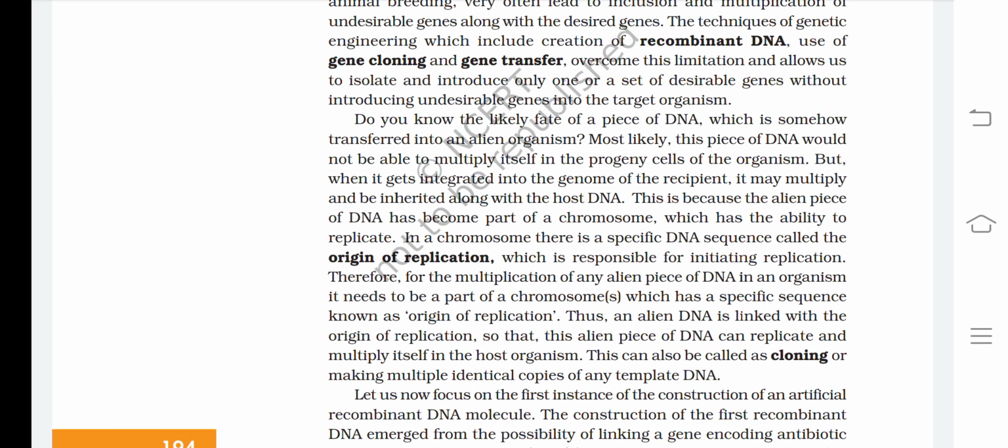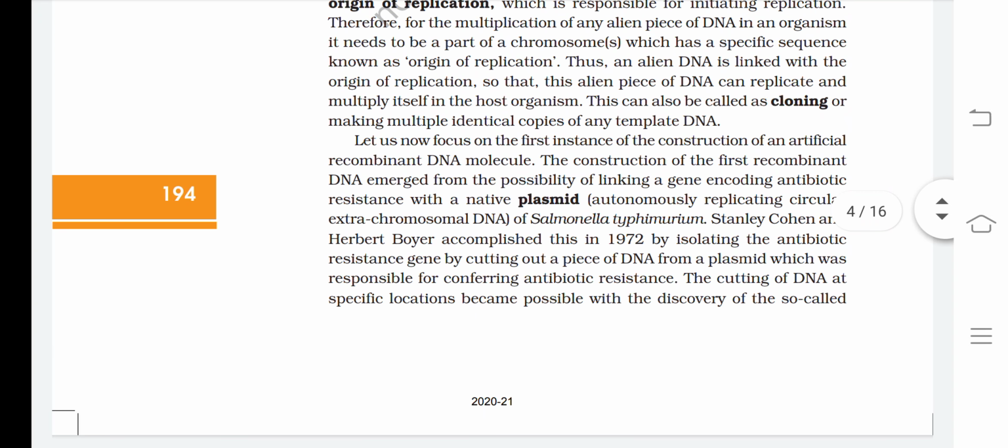This can also be called cloning, or making multiple identical copies of any template DNA. Let us now focus on the first instance of the construction of an artificial recombinant DNA molecule. The construction of the first recombinant DNA emerged from the possibility of linking a gene encoding antibiotic resistance with a native plasmid, an autonomously replicating circular extrachromosomal DNA, which is the definition of a plasmid, of Salmonella typhimurium.